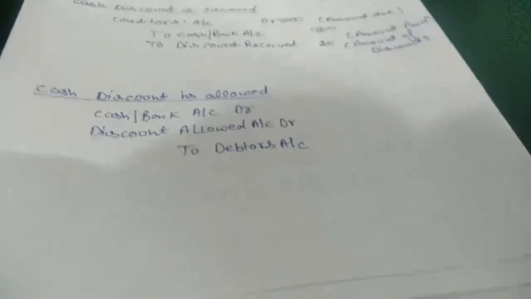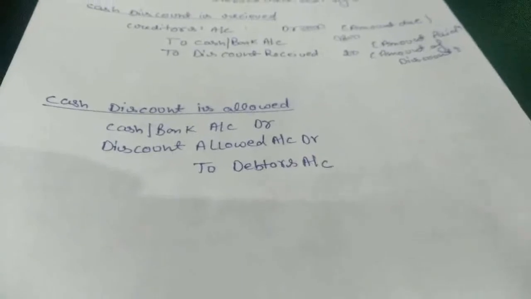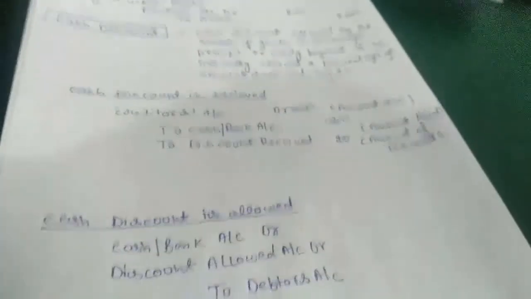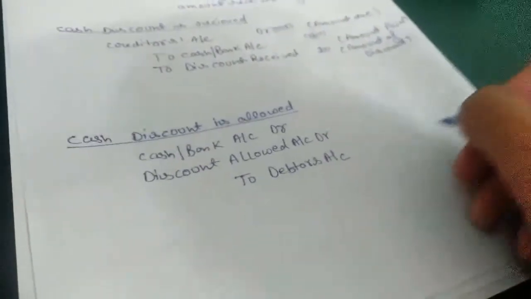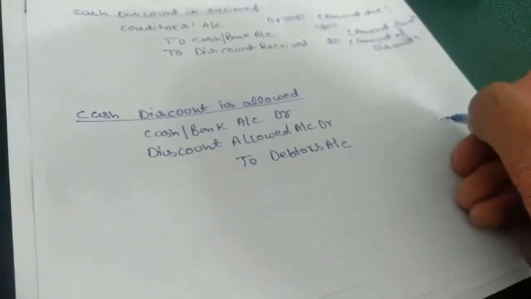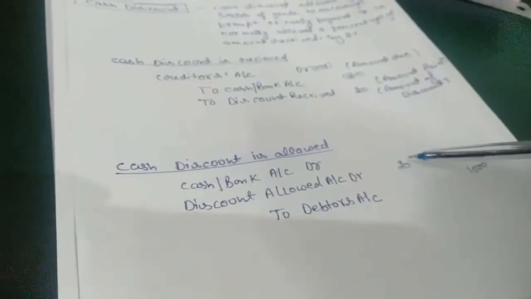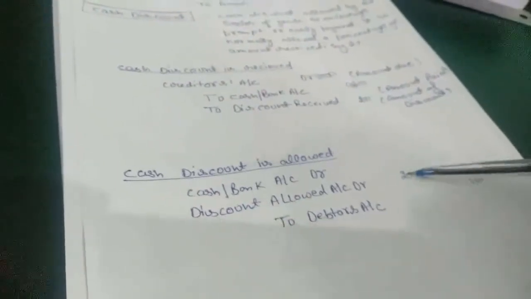The same will go with discount allowed. When we are selling goods to someone, it means we will receive money from that person, whom we call a debtor. So we are going to receive money from our debtor, but the debtor paid money at the time of the purchase, so we allowed him a 2% discount. Take an example. We sold goods of 1,000 to the debtor and allowed him a 2% discount on the amount. 2% of 1,000 is 20 rupees.